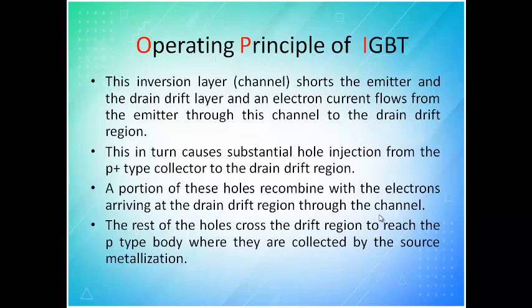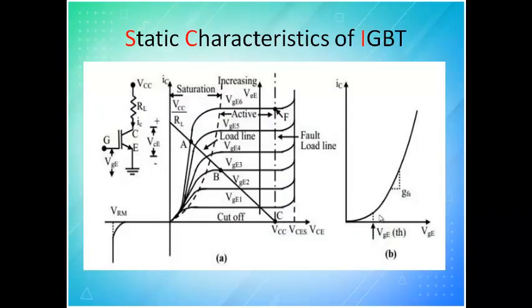This in turn causes substantial hole injection from the p-type collector to the drain drift region. A portion of these holes recombines with the electrons arriving at the drain drift region. We all know that in a p-channel device the carrier is the hole, and a hole is nothing but a gap, and the electron will come in. The rest of the holes cross the drift region and reach the p-type body. So when you see the VI characteristics of the IGBT, it will be similar to your transistor. What you have drawn for the transistor will be the case.